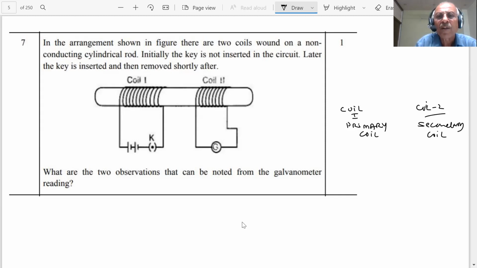In the arrangement, there are two coils wound on a non-conducting cylindrical rod. The rod is not conducting. Initially, the key is not inserted. Later, the key is inserted and then removed shortly after. What are the two observations that can be noted from the galvanometer? So, guys, you can tell me. This is taken from which part, student? You have studied electromagnetic induction. I am giving the explanation, student.